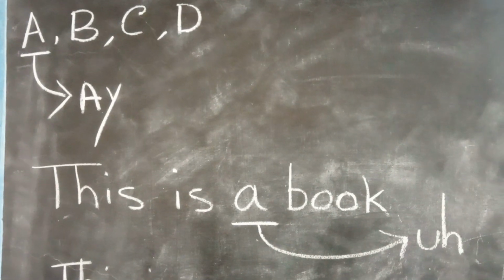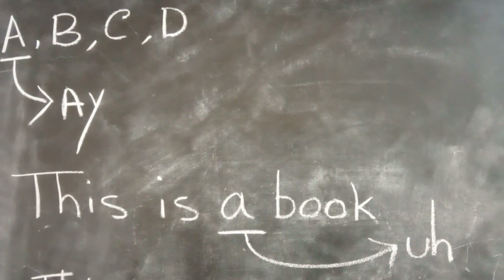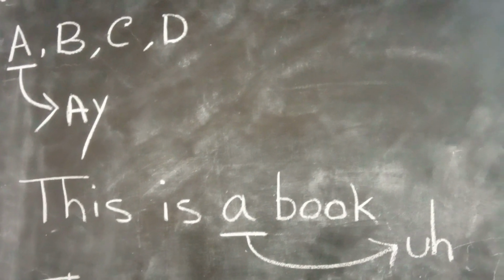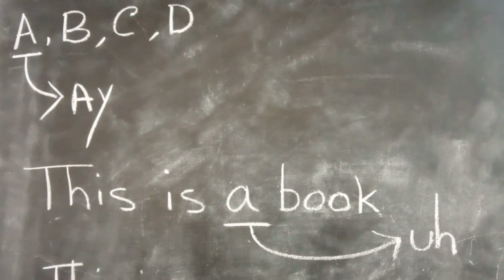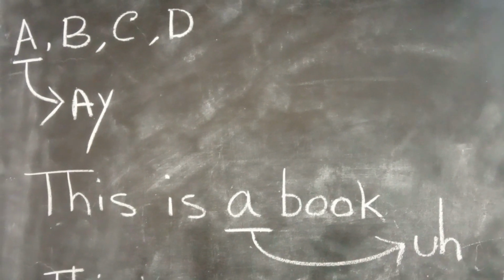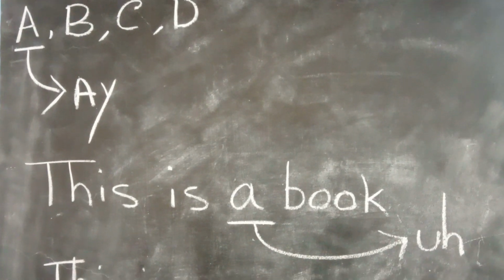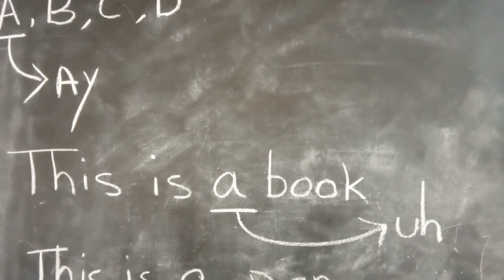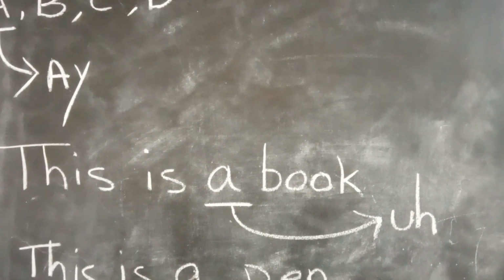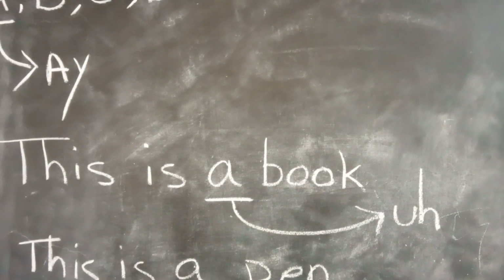We pronounce 'ay' when it is used as an alphabet. For example, A, B, C, D. Here we must pronounce it as 'ay'. Okay, but we pronounce 'uh' when it is implying, it is saying, one.